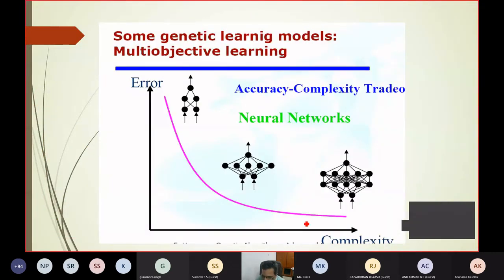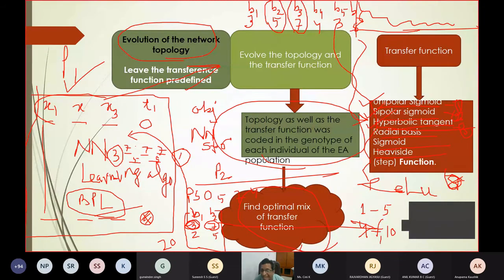Here again, I don't know whether you have covered multi-objective optimization till now or not, but on the first day I gave just a glimpse about it. Till now, whatever I have discussed is single objective optimization, where you can apply any algorithm and your objective is the minimization of the error. Now I am giving you another idea: how to generate a neural network structure keeping the multi-objective in mind. What is the multi-objective?